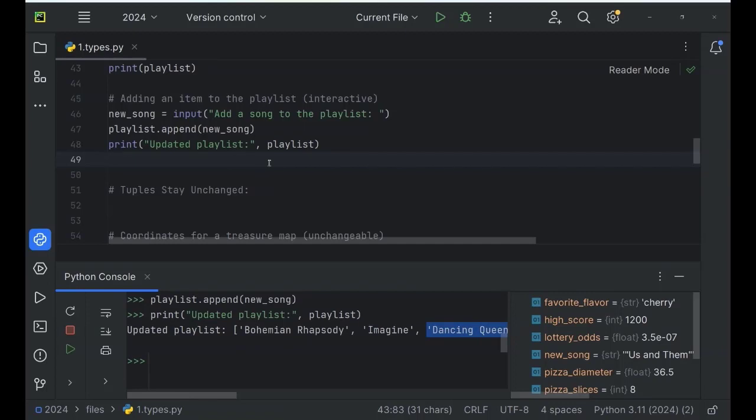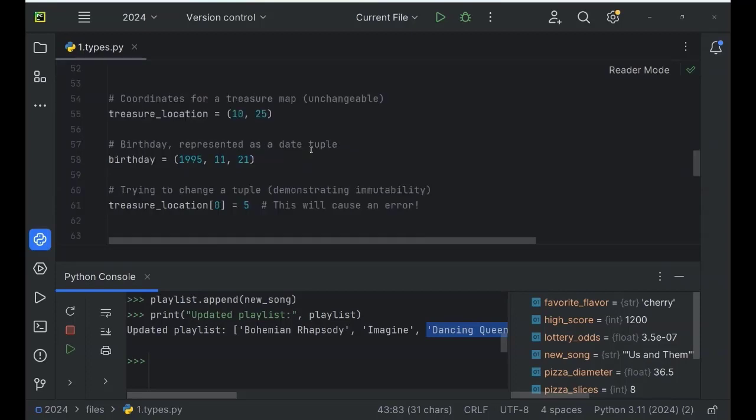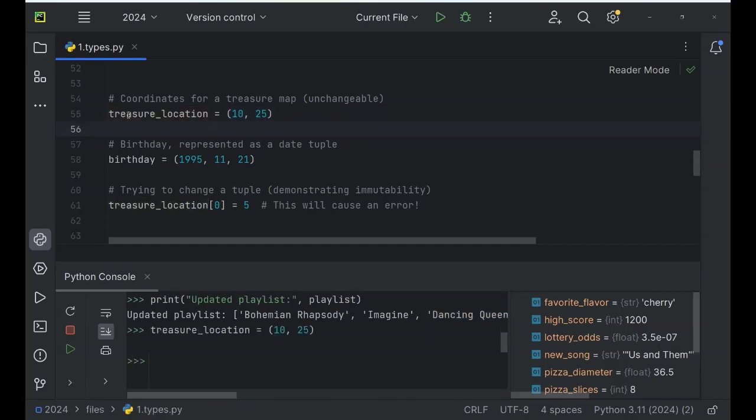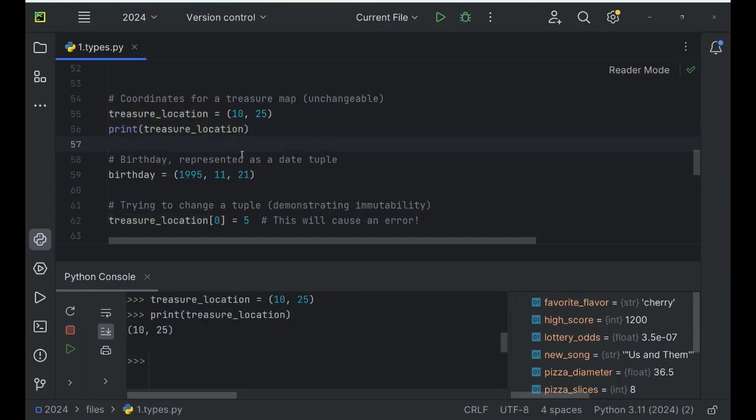The next data type is tuples. Tuples cannot be changed, opposite to lists. And we can use them for coordinates, for a treasure map, for example. And as you can see, the syntax is different from lists. So let's run it and print it and run it again. The coordinates are ready. Don't tell anyone these coordinates.